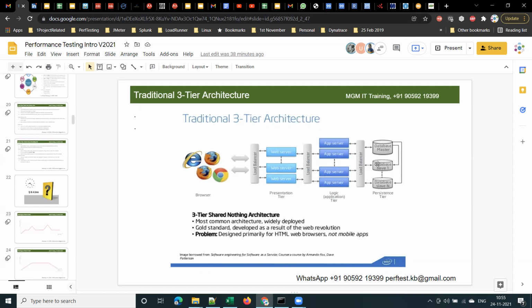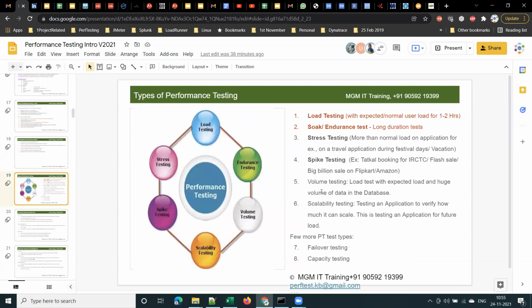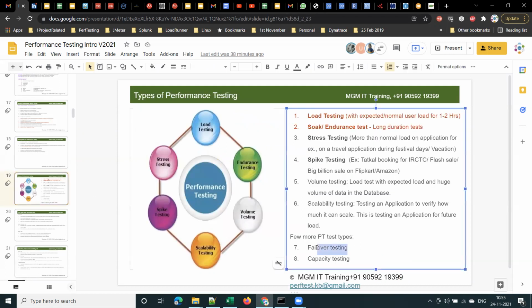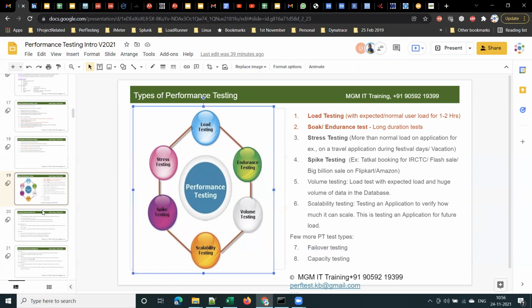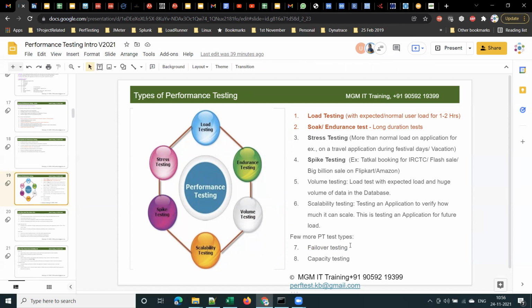Once the main environment is up and running, the user load should again be directed to the main environment. To test that, we do this failover testing. This is nothing but failover testing. In software also we do it in the same way, just like how we use the mains power and backup inverter. For any application, we'll have a main environment and a backup environment, and testing whether that backup environment is able to take the load when the main environment is down is called failover testing. Is it clear, guys? What is failover testing and how do we do that?